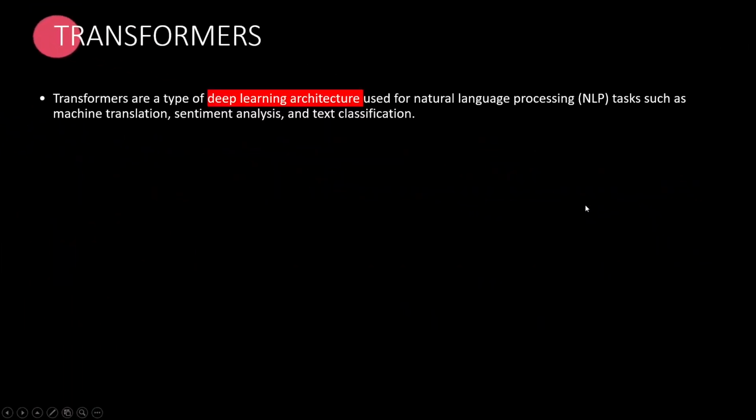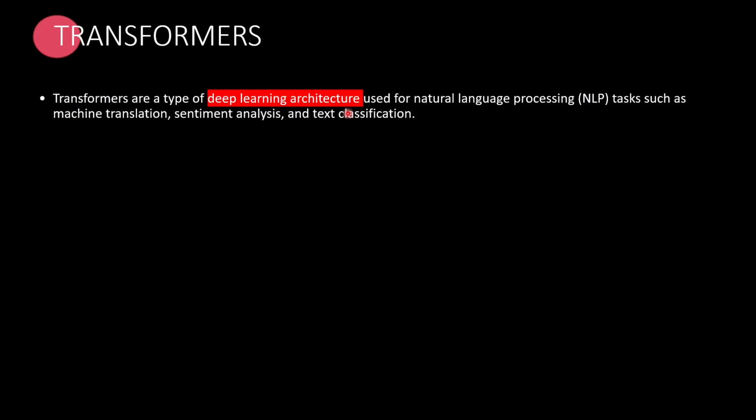Transformers are part of BERT, the model by Google, as well as GPT, the base for ChatGPT. Transformers are a type of deep learning architecture. So it's not a model, it's an architecture used for NLP, that is natural language processing.